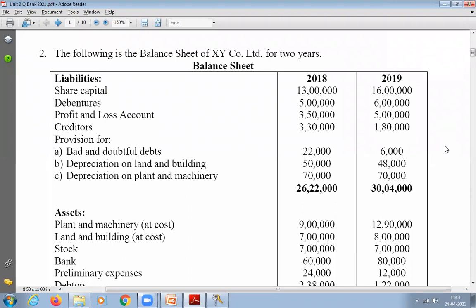Creditors 2018 3 lakh 30,000, 2019 1 lakh 80,000. Provision for bad and doubtful debts 2018 22,000, 2019 6,000. Depreciation on land and building 2018 50,000, 2019 48,000. Depreciation on plant and machinery 2018 70,000, 2019 70,000. Total 2018 26 lakh 22,000, 2019 total 30 lakh 4,000.